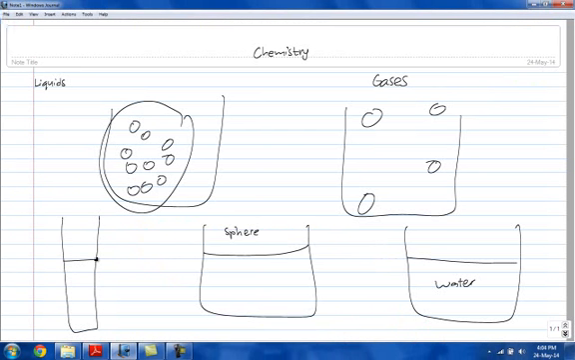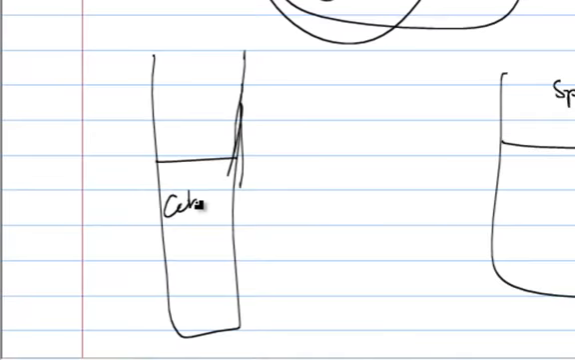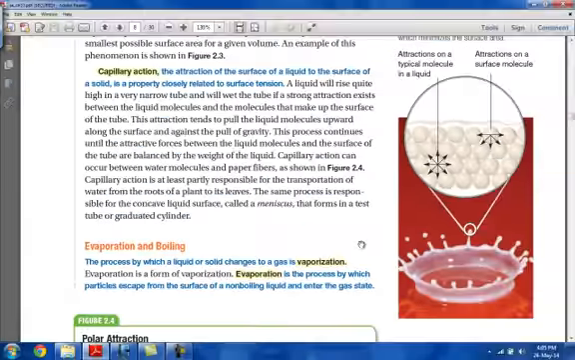Capillary action is caused by adhesion and cohesion forces. Adhesion occurs between the walls of the container and the liquid, while cohesion occurs between the liquid particles. Capillary action is responsible for the rise of water and other dissolved nutrients in plants, and it is the cause of the meniscus, or concave liquid surface.